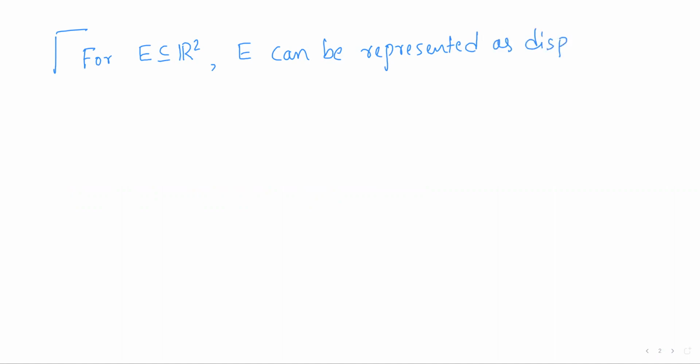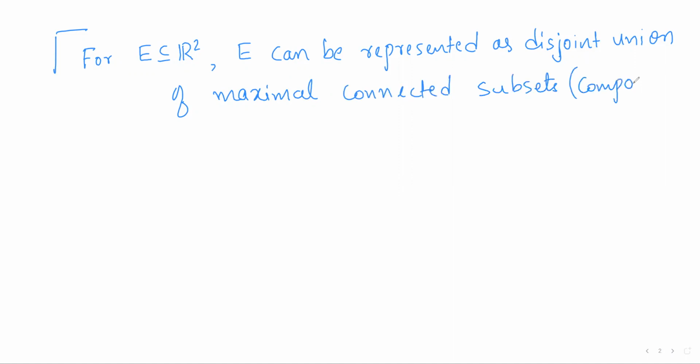Now recall that any subset E of R2 can be represented as a disjoint union of maximal connected subsets of E, which are called components of E. So in simple words, any subset E of R2 can be expressed as a disjoint union of its components, where components are maximal connected sets.